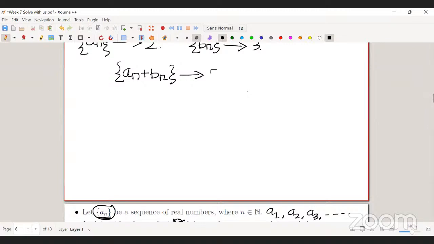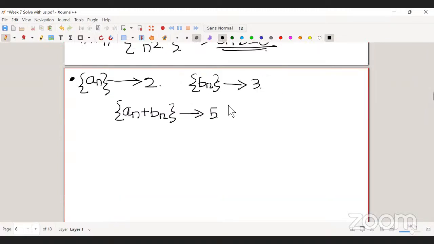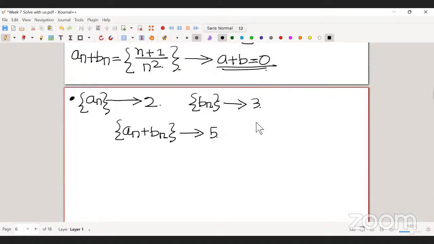Sir, will it matter if An is going more slowly to 2? It doesn't matter whether An is going slowly or fast. You should not care about the order in which the sequence is going towards 2 or towards 0. The only thing you should care about is to which point the sequence is converging. The main aim is to find the limit of the sequence.